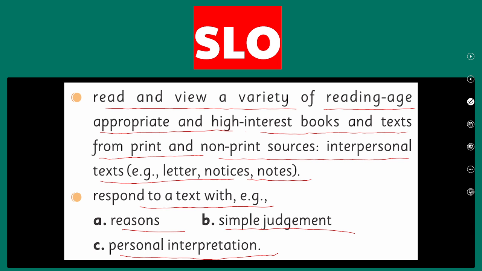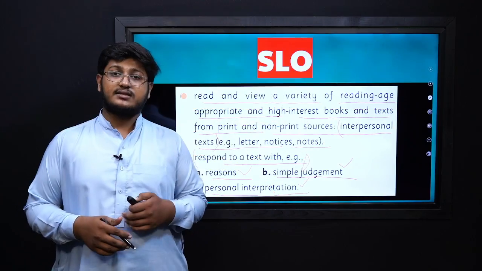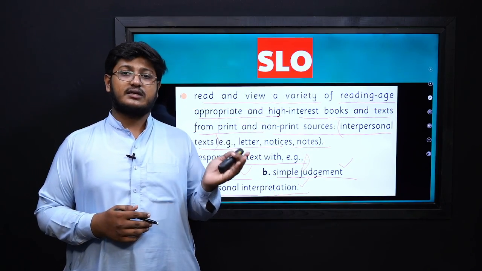So students, in this we will focus on the interpersonal text, what it is and what its basic categories are, and then we will learn how to respond to different texts in different ways, with reasons, with simple judgment or with a personal interpretation. I hope you have understood what our SLO is.